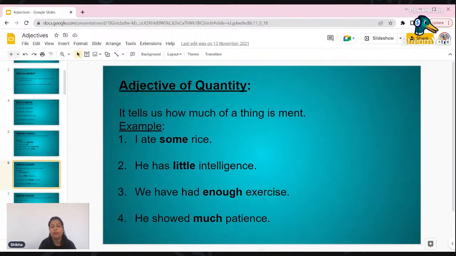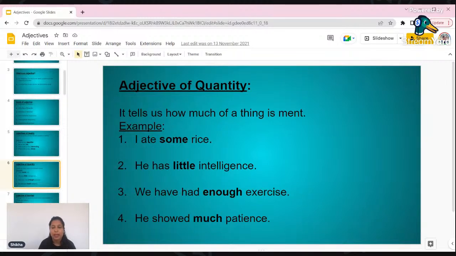the adjective of quantity. Okay, so there are certain words which we use to talk about quantity, like I ate some rice. He has little intelligence, or we have had enough exercise, or he showed much patience. So, can you see these words?